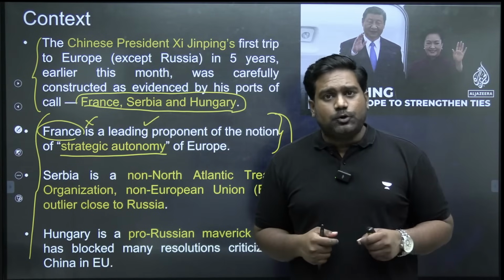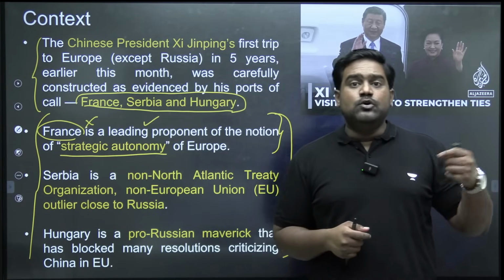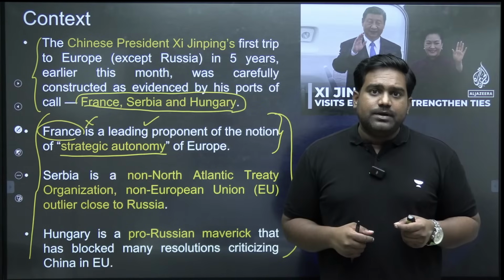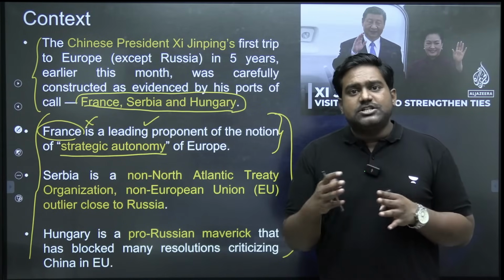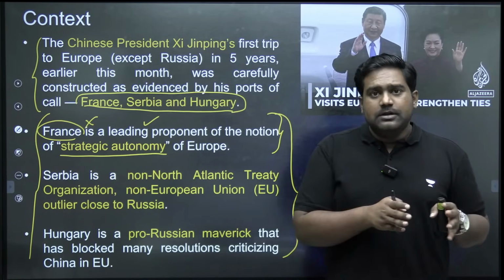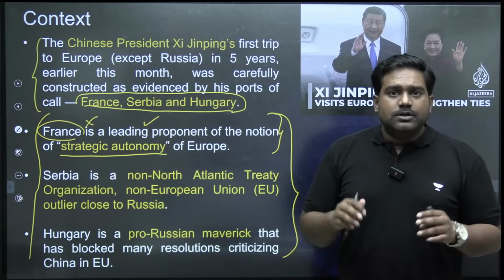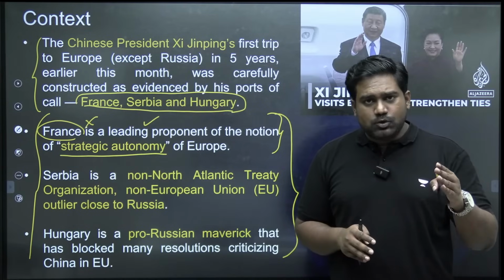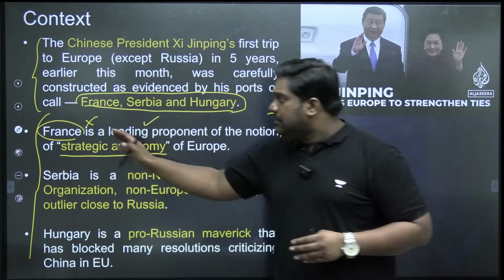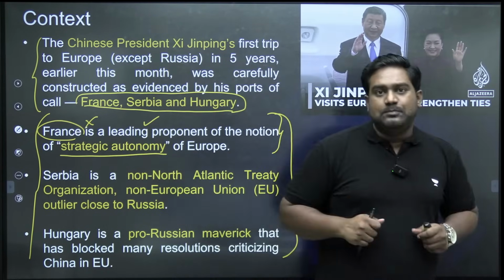So that goes on to show how France viewed its relations with India as independent from France's equation with other Western powers. So every now and then, when it comes to core economic and strategic interests, France follows an independent foreign policy.